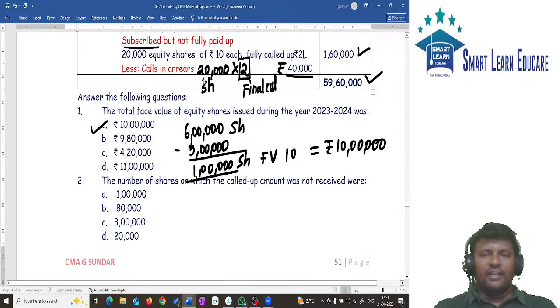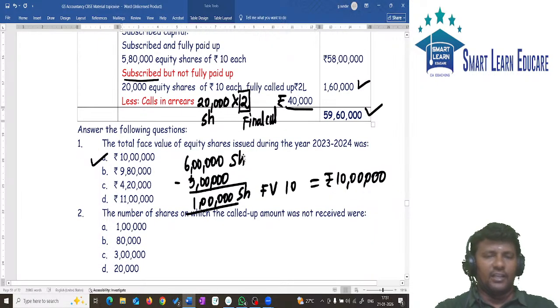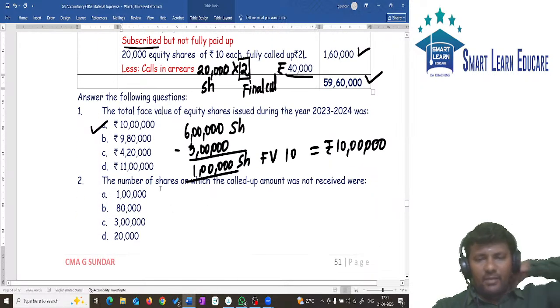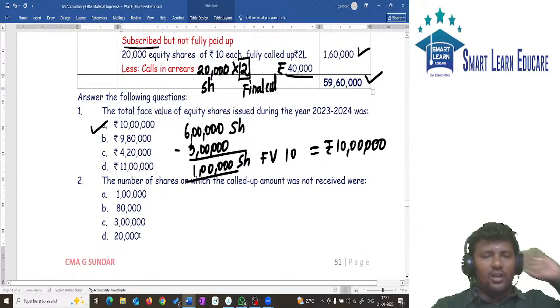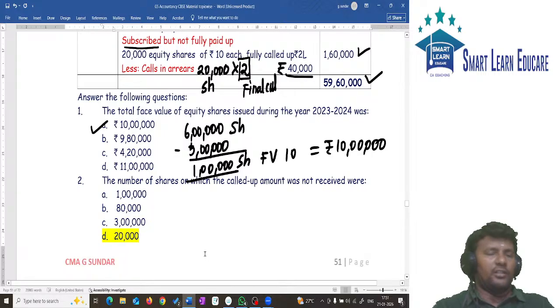And number of shares, we know 20,000 shares. 40,000 is the rupees. So 40,000 divided by 20,000 will give you 2 rupees on final call. On how many shares is money not received? On 20,000 shares money is not received. So answer is 20,000.